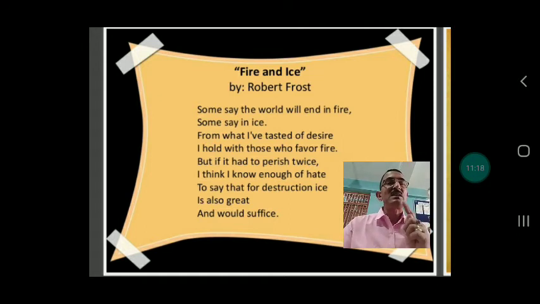Here, in the last three lines of this very poem, "I think I know enough of hate to say that for destruction ice is also great and would suffice," there is no comma, full stop or semicolon, nothing like that. So here it is an example of what? Enjambment.